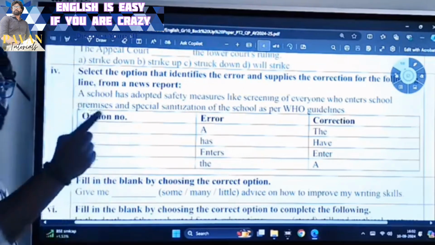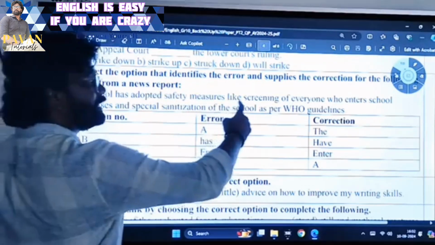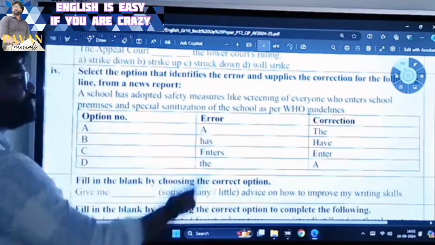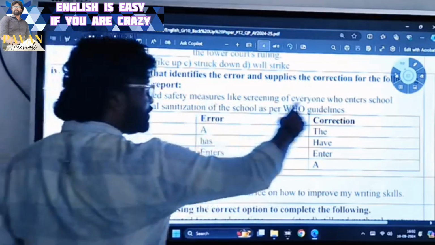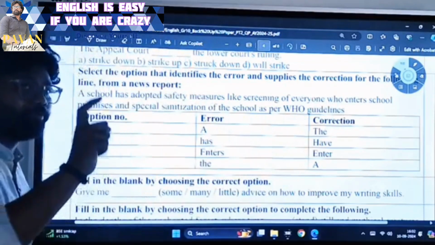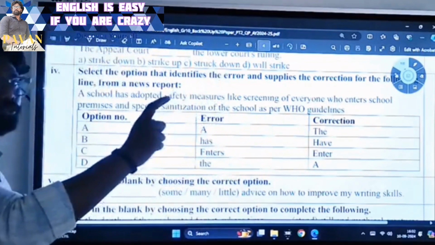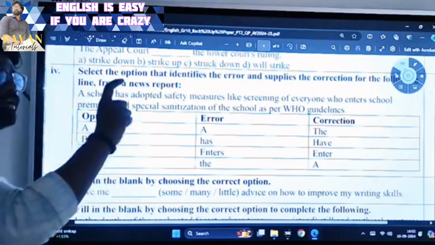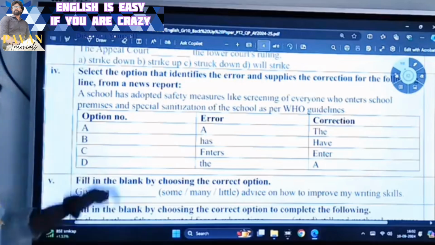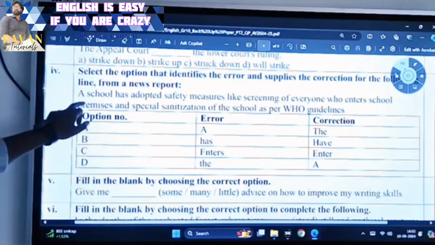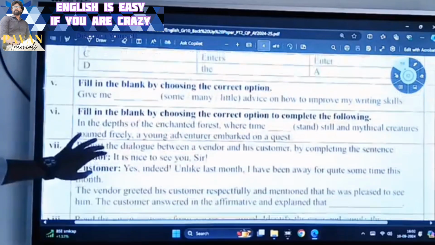We are particularly talking about a definite school which has done the screening of everyone who enters the premises. Which school we are talking about? The school which has done the screening. So we are definite about the school and the action of that school. When we are definite about a particular noun, we use definite noun, not indefinite noun. What is a definite noun? The is a definite noun. Here, instead of a, the comes.